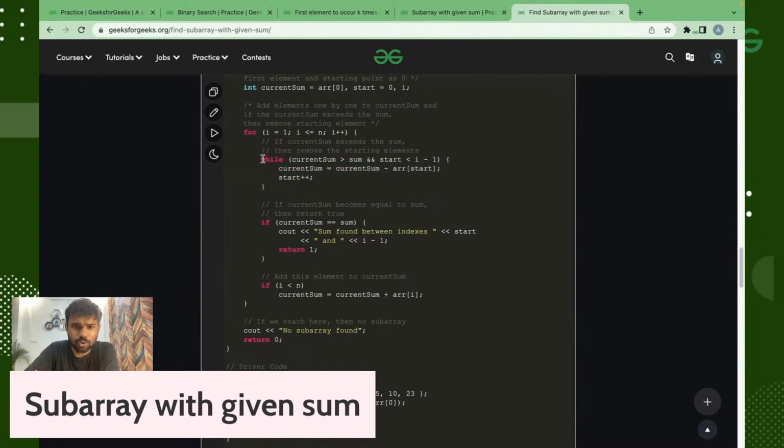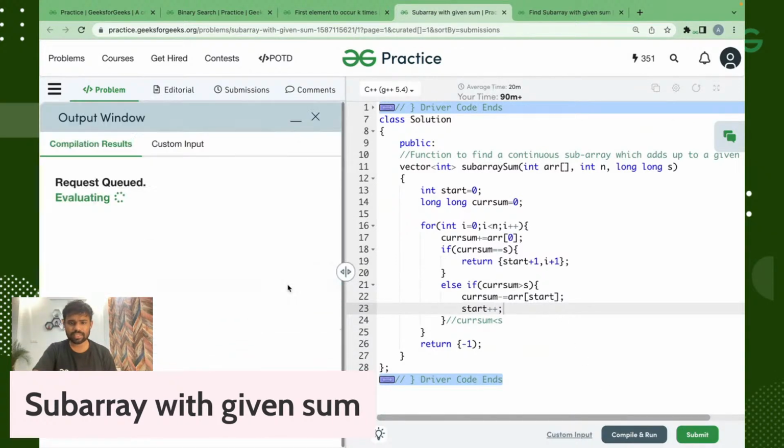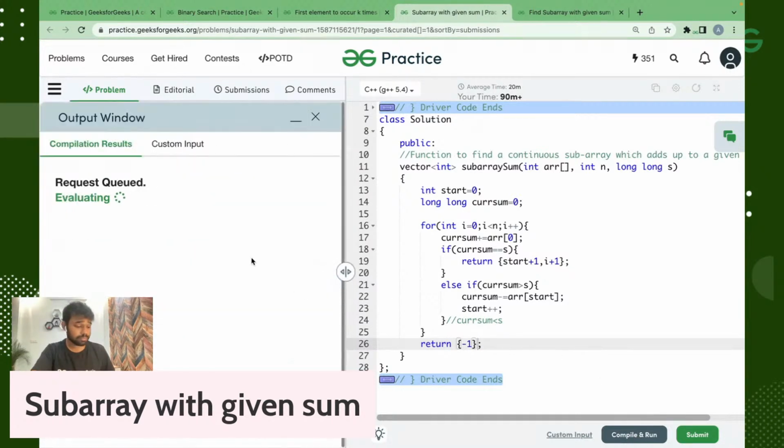They are doing a while loop here, but that will obviously be fine. So we can take a check here that we will only subtract this if it is greater. Otherwise, we will not do that. Okay. But I don't think that will be the case. Let's check it. Okay, there is a problem. So we are getting wrong answer.